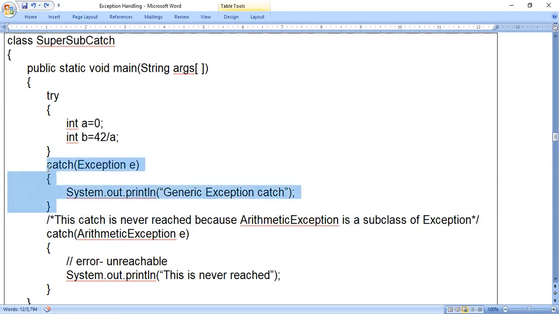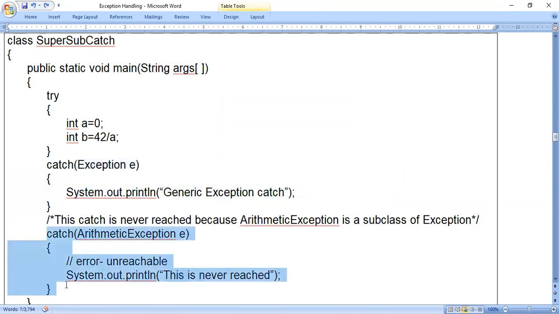That means program control will not come to this catch statement at all. Already the superclass we used. Exception is a superclass of ArithmeticException. Whatever the errors caused by ArithmeticException, they will be handled by Exception itself, because it is a superclass. So whenever we are using them, the subclass should be used first, the superclass next. If we use superclass first and subclass next, then we will get this error.